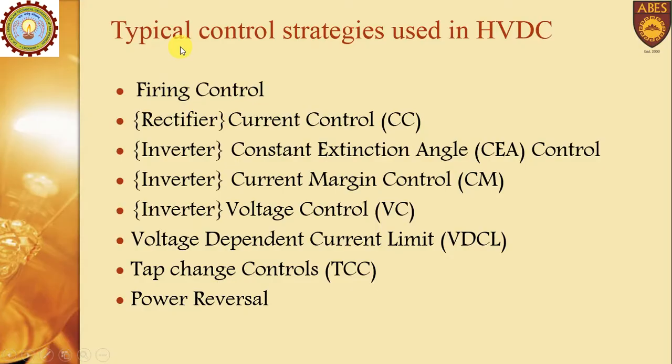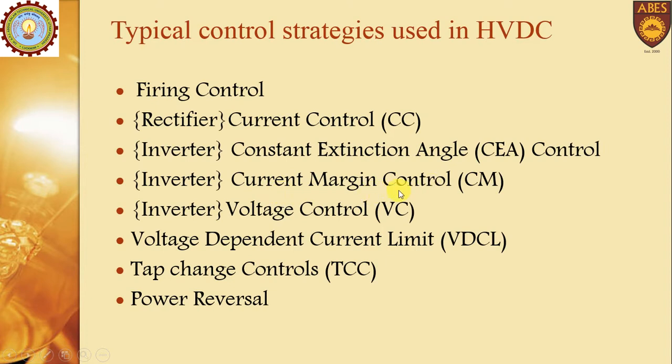Before coming to the topic of firing angle control, I would like to discuss the typical control strategies used in any HVDC system. One is firing control. Another one is the current control, which is done at the rectifier end. Then the constant extinction angle control, done at the inverter terminal.